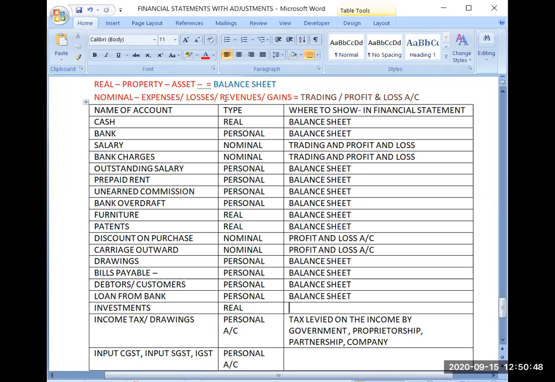Okay, now investments is clear. Why is it a real account? It is your property. You have purchased a piece of land. You have purchased an FD. You have purchased machinery. So now real accounts will also go to the balance sheet.